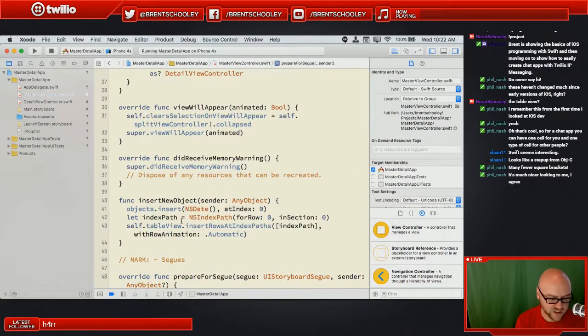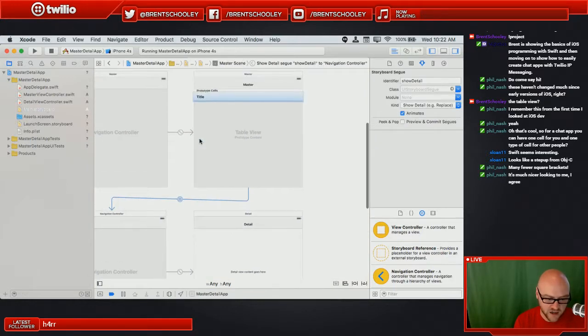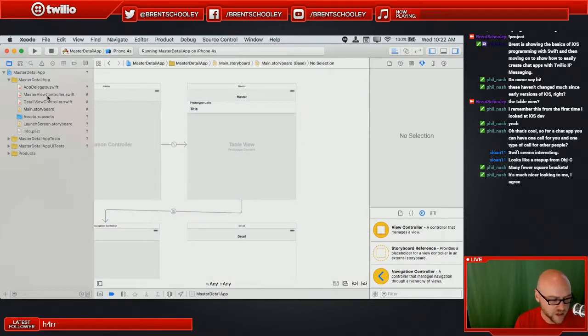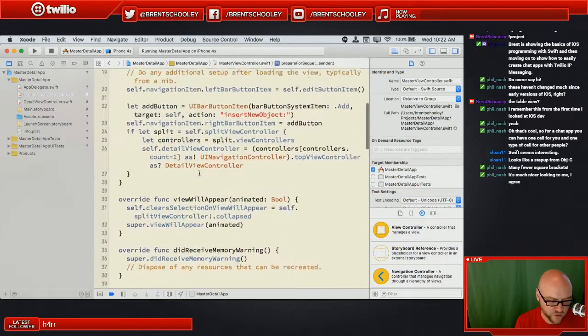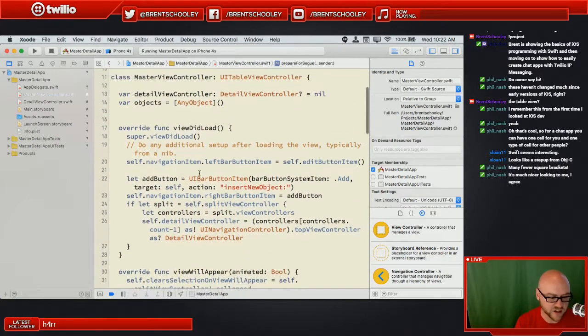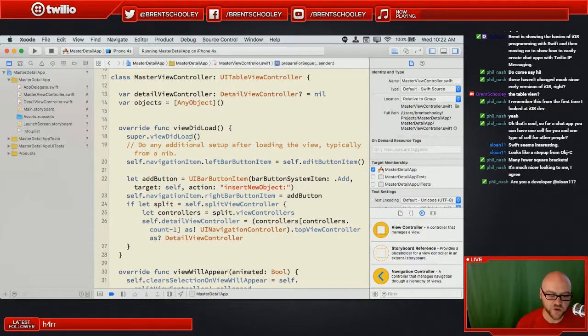What we didn't see was what happens when we click that button. Why are we getting a bunch of dates? And that's something I didn't show. And I think that's set up all in code. We've got a right button object. Yep, here it is. So on view did load, I haven't mentioned view did load yet. View did load is the function that gets called after your UI loads up for a particular view controller.